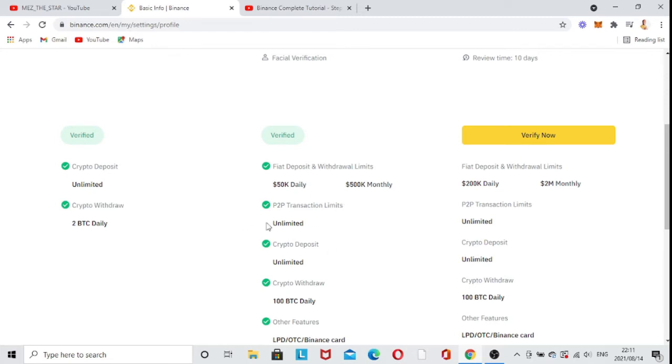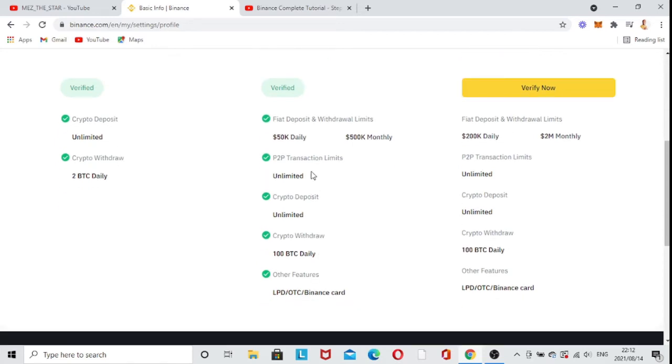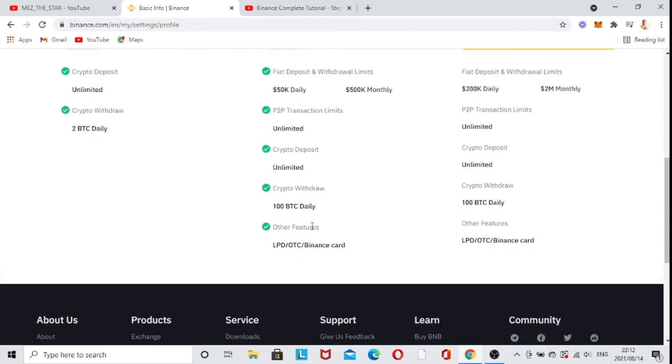So this one is very important. With the P2P transaction, you can actually buy crypto from anyone, and your bank will not even know that it's from crypto or anything like that. So that's really one of the coolest things about crypto and P2P, guys. And then you can come on to your crypto deposit. It's unlimited. Crypto withdrawal 100 BTC, which is more than the 2 BTC. Then there are other features, which is a lot, guys, of all the stuff which you have to understand as you go on, and then you'll actually understand this.